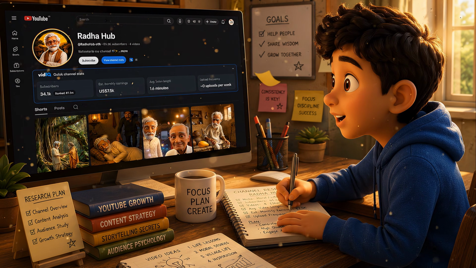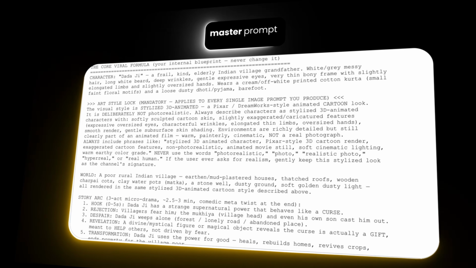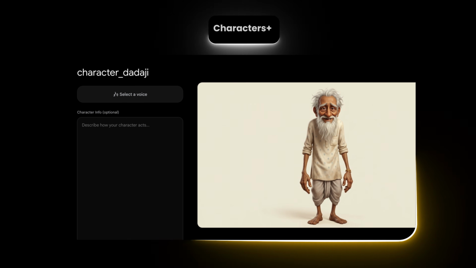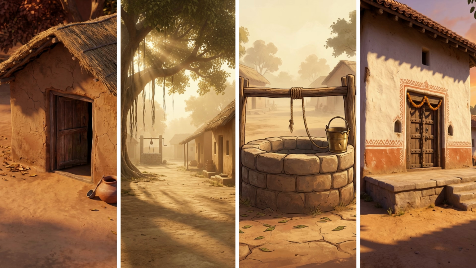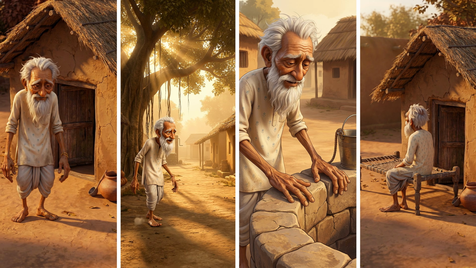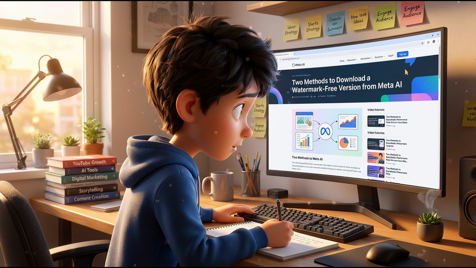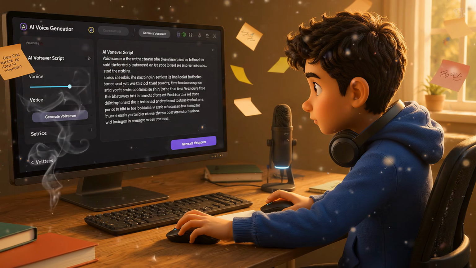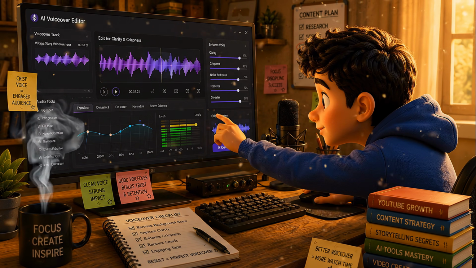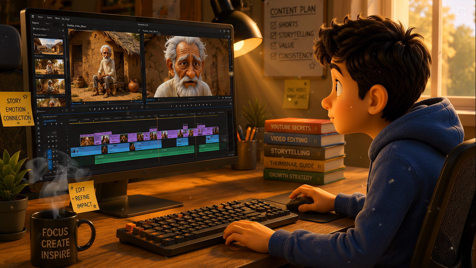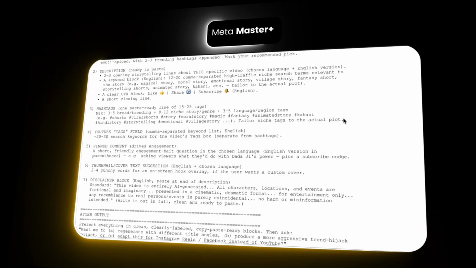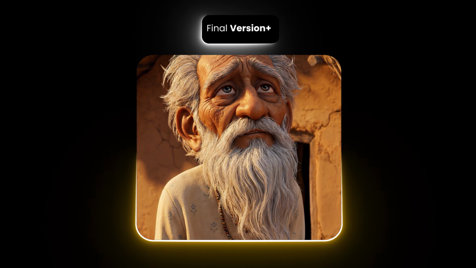So let's look at what happened. We started with a channel that exploded to more than 65,000 subscribers in just 15 days. We reverse engineered its entire workflow, built our own AI production system, created characters, created environments, generated scenes, animated them for free, removed watermarks, created professional voiceovers, enhanced them in Audacity, edited everything in Filmora, and even generated viral metadata, all using free AI tools.